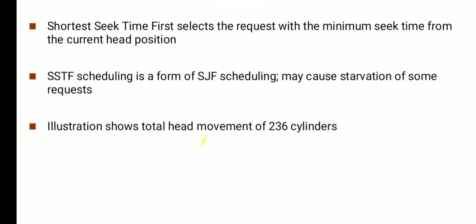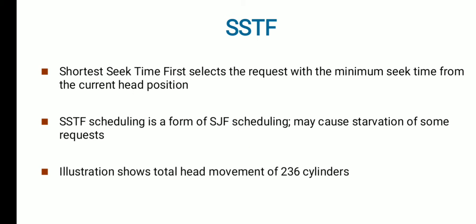And the next algorithm, as I told you, is a very popular algorithm, shortest seek time first. In the previous example, you might have seen the drawback: it started at 53, and from 53, 65 is nearer, and from 65, 67 is nearer, but it never minded that. It simply went in the order of the request as entered in the device queue, and it took more seek time. So to overcome the drawback, here we have SSTF.